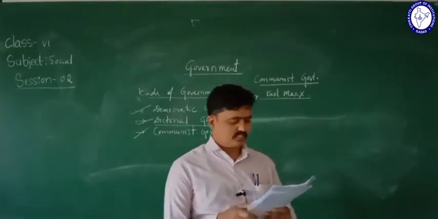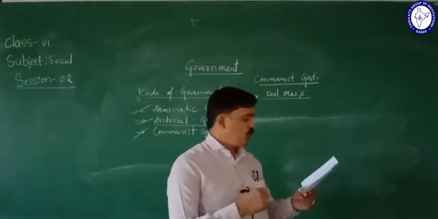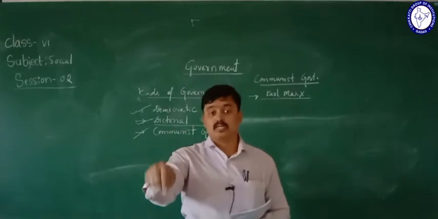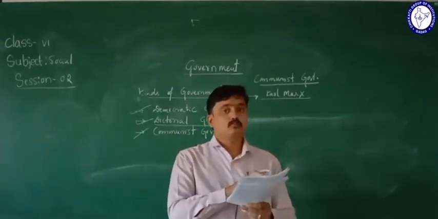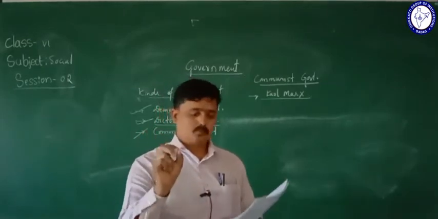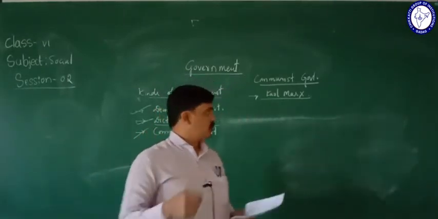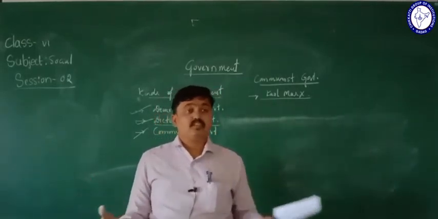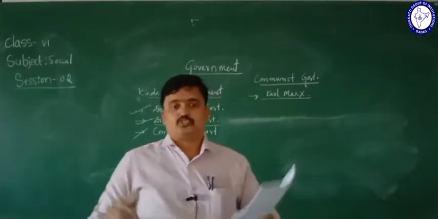Okay, next one is here. There is no provision for private property in this kind of government. Why? Because it widens the difference between poor and rich.